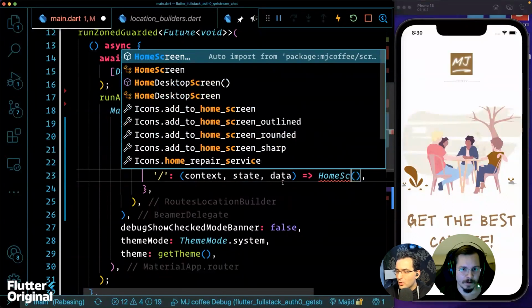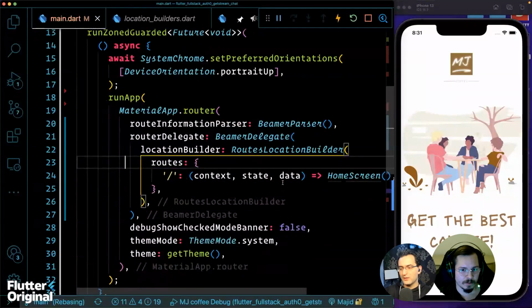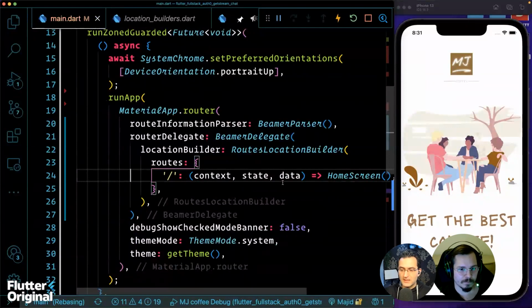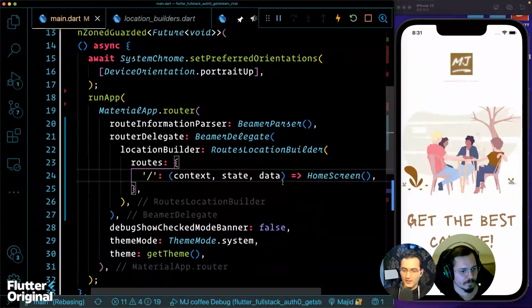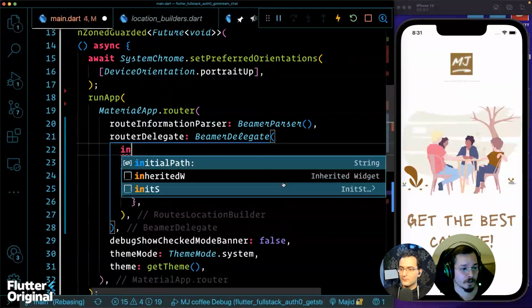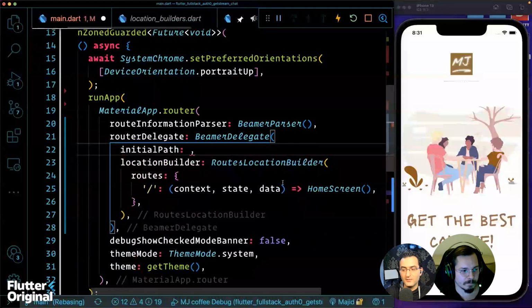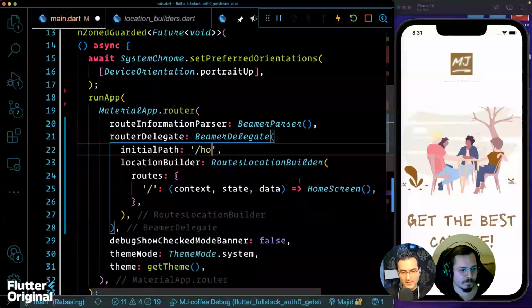Then I have my home. I think it's home screen. Yeah, there we go. All right, that's nice. Then by default, the slash is going to be my home page, right? By default, yes, but it's not the first one that you defined. The Beamer delegate has a property called initial path. So initial path is by default a slash. Oh, okay, I see. By default, it's slash, but I can say anything else. Like I can say go to homepage, for example.